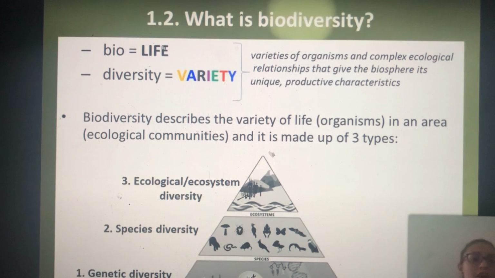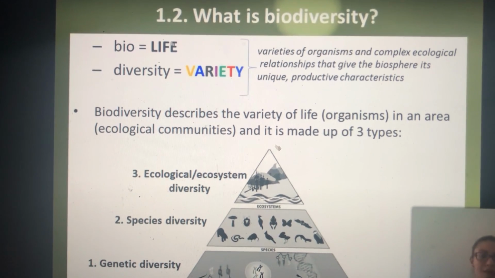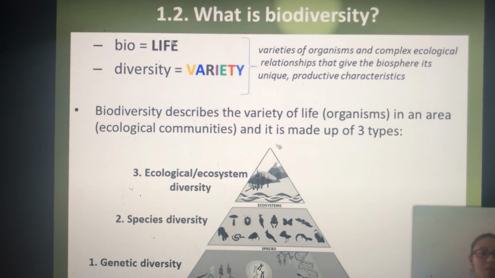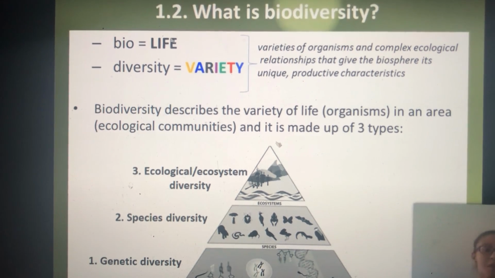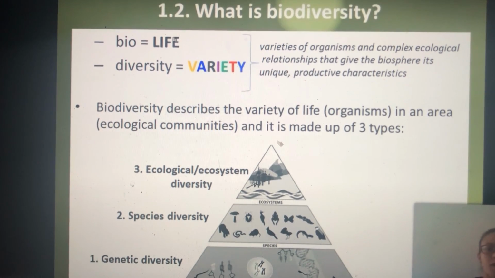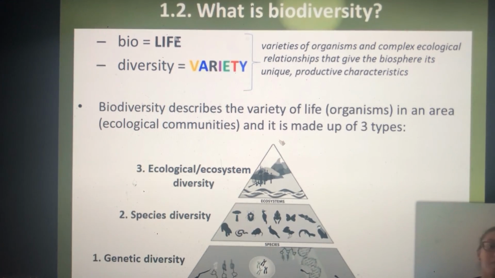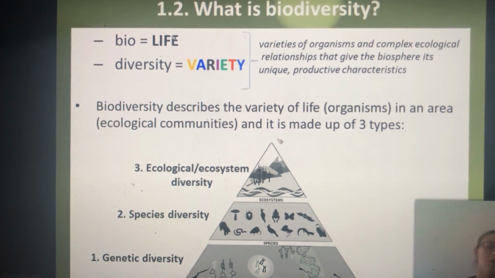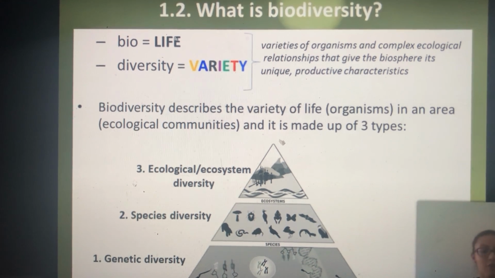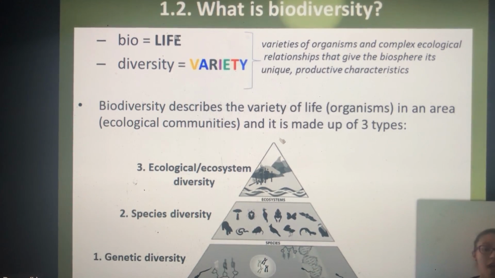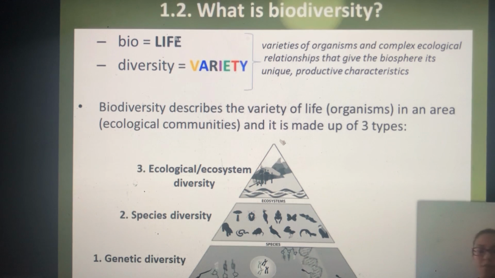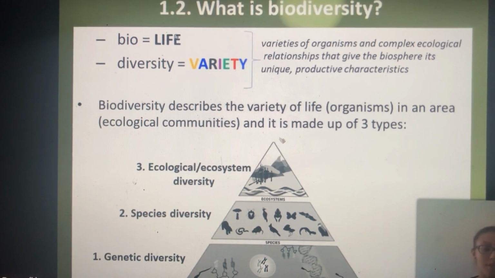What is biodiversity? Well, let me start off by saying that biodiversity is a radically complex concept. So let's try and break it down a bit. What does the word bio mean? Bio means life, and diversity means variety. So in other words, biodiversity describes the variety of life in an area, and it is made up of three different types or levels of organization.